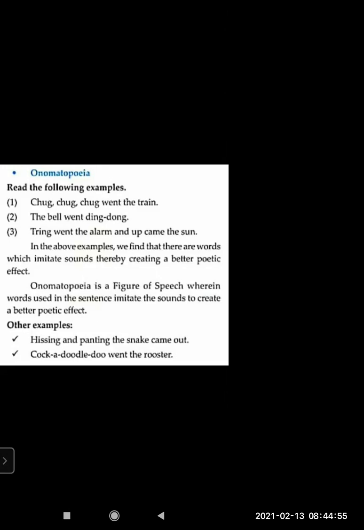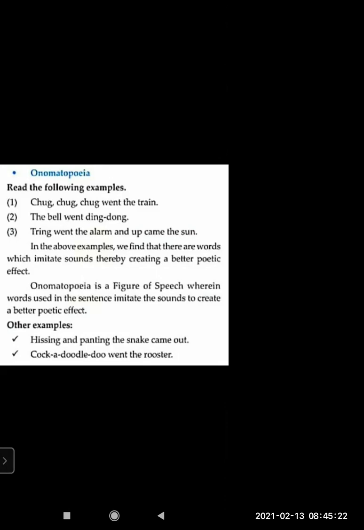In the above examples, we find that there are words which imitate sounds, thereby creating a better poetic effect. Onomatopoeia is a figure of speech wherein words used in the sentence imitate sounds to create a better poetic effect. It imitates a sound.